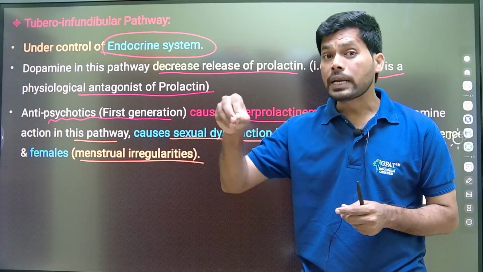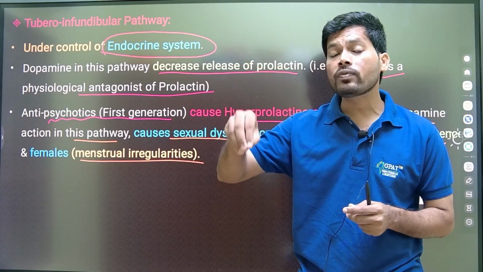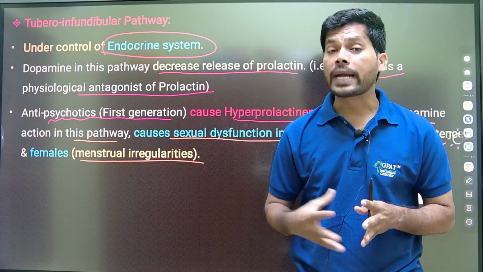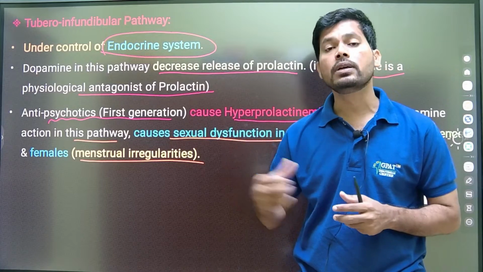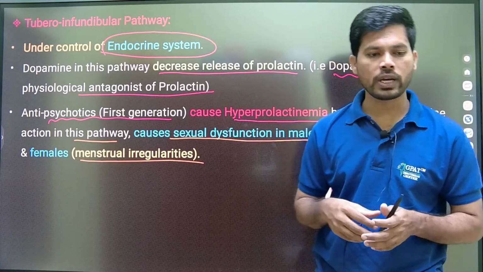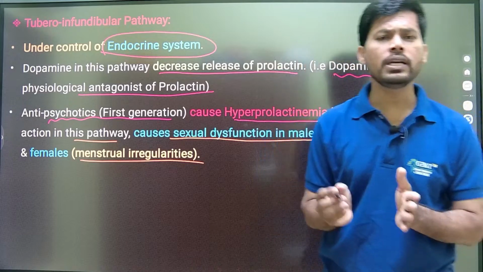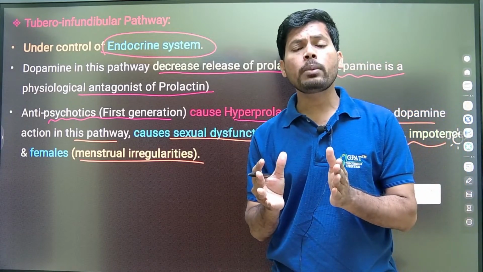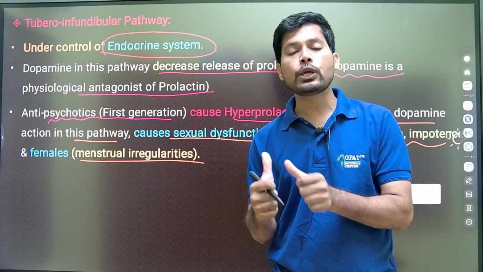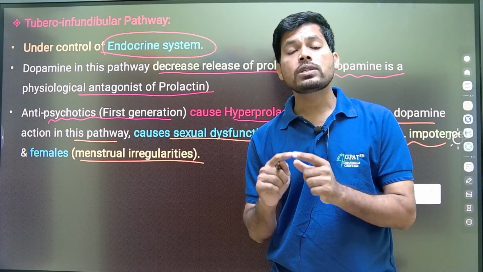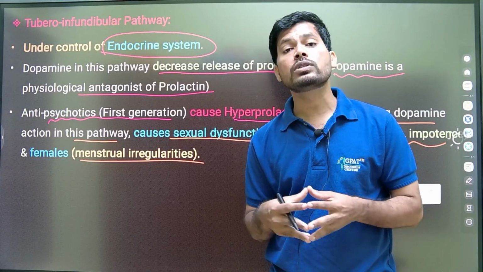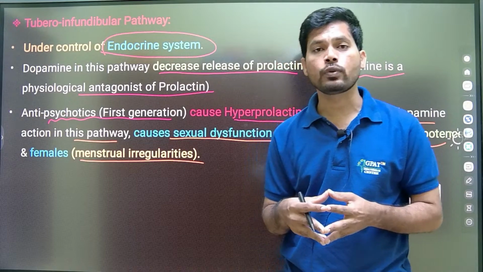And decreasing or blocking dopamine function in the tuberoinfundibular pathway increases the prolactin release. So excess prolactin release also develops side effects. So this is simply how the dopamine pathways, with the help of dopamine, play a key role in psychosis development as well as side effects development because of using antipsychotics.